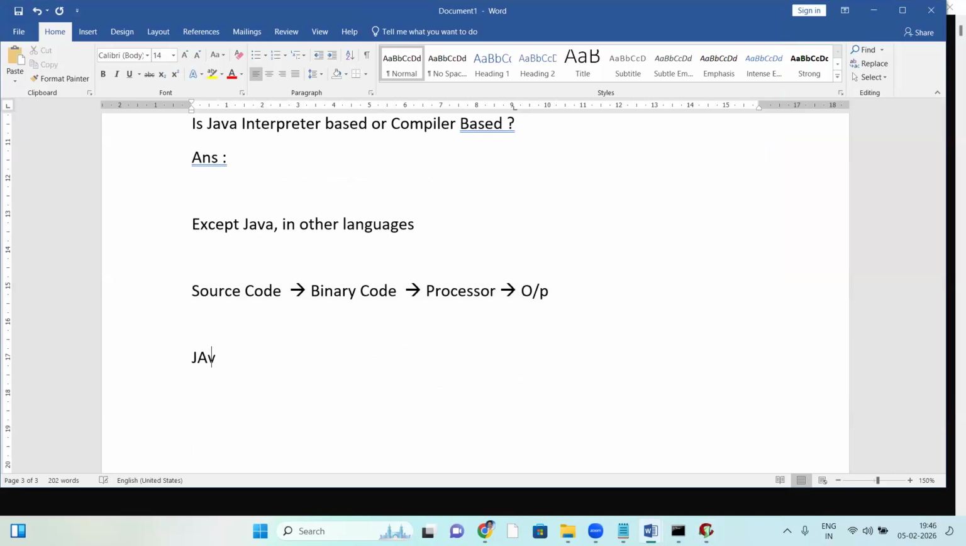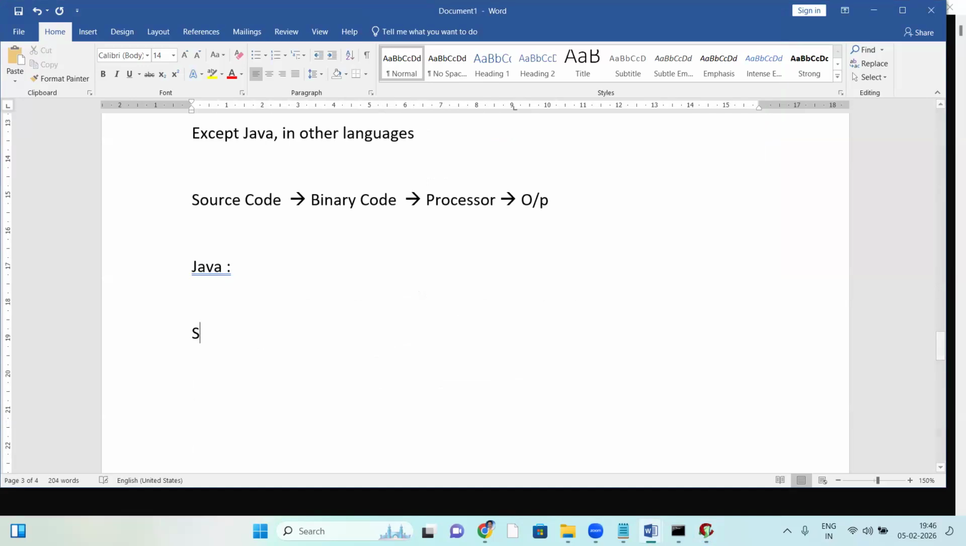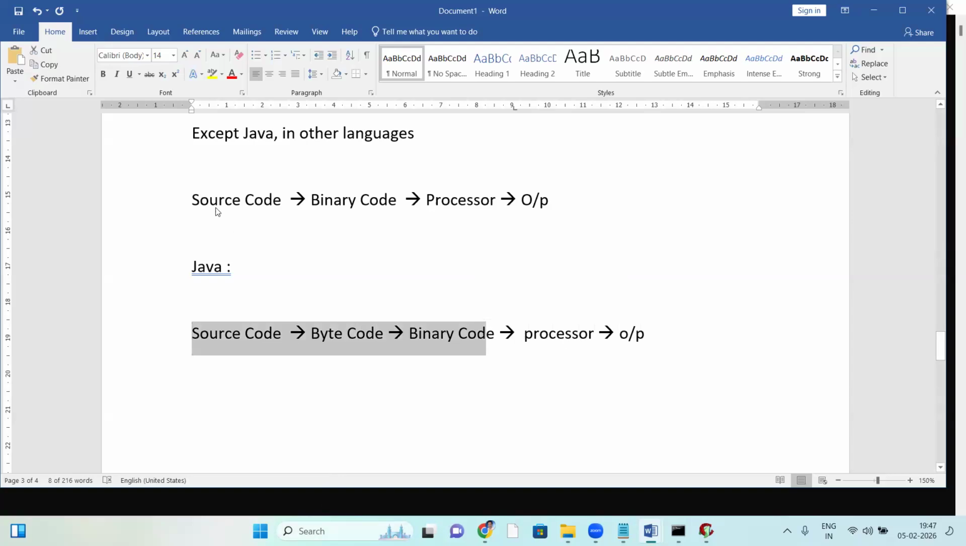Yes, let us come to Java. Let me explain Java. What happens in Java? First of all, the source code converts into byte code. That byte code converts into binary code. That binary code is given to the processor, and the processor takes that binary code and executes. So what is happening here? There are two steps, right? In other languages there is only one step, source code to binary. But in Java, there are two steps.